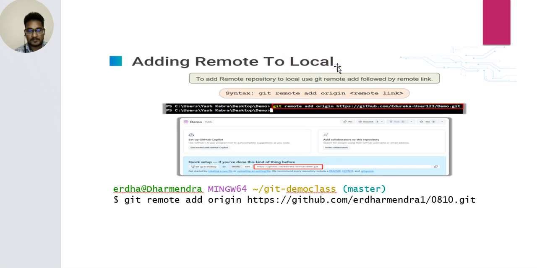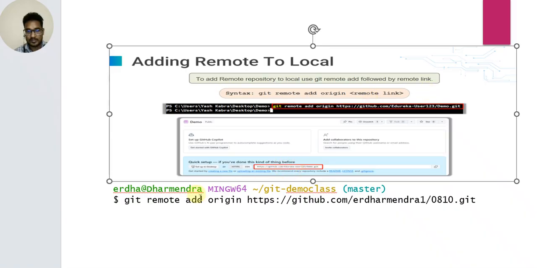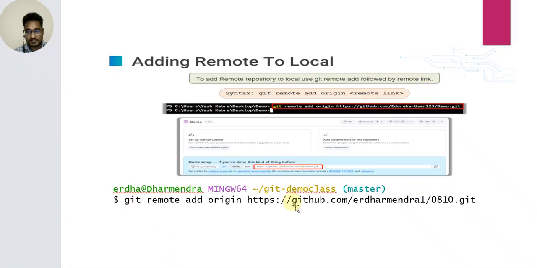Adding a remote to the local repository. Use git remote followed by the remote link. Type git remote add origin and the remote link. Click setup and you will find this line. This is the git remote add origin command. Copy this path.